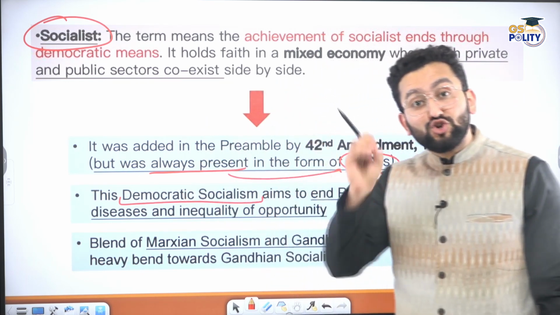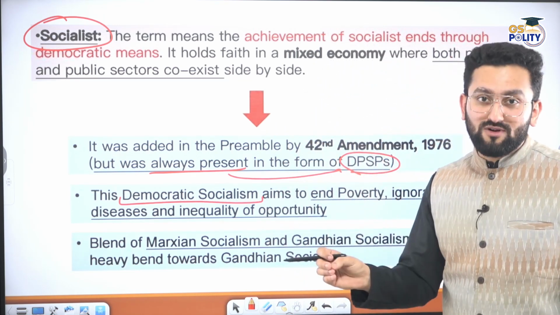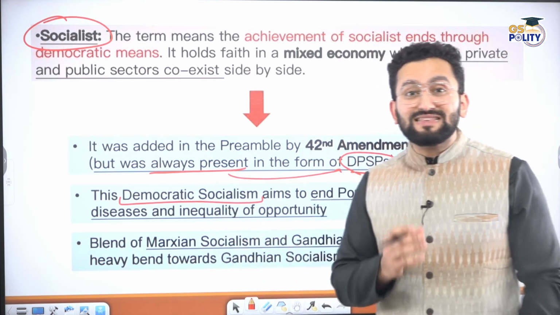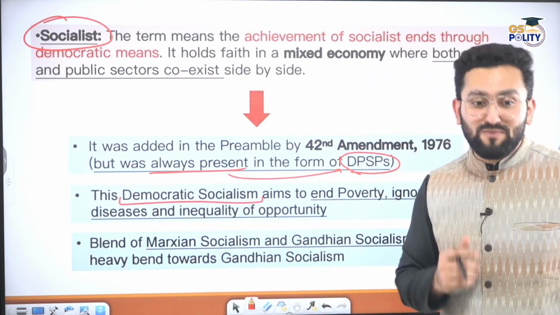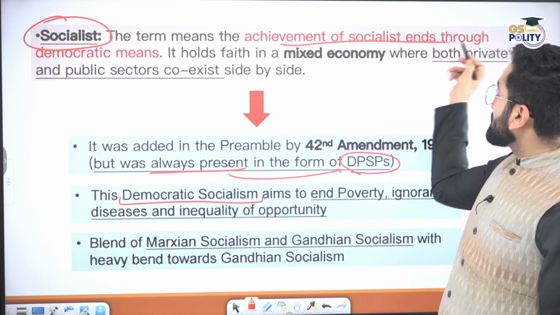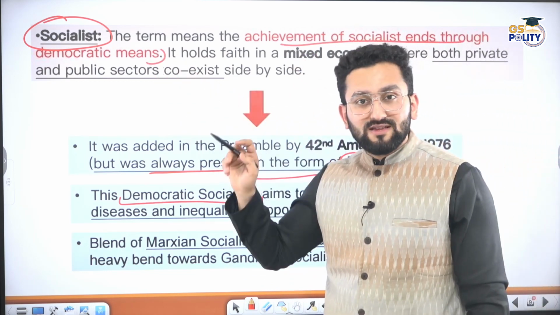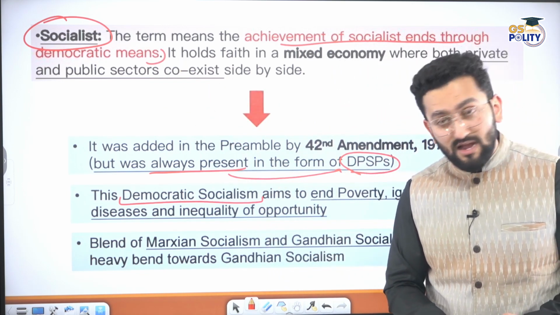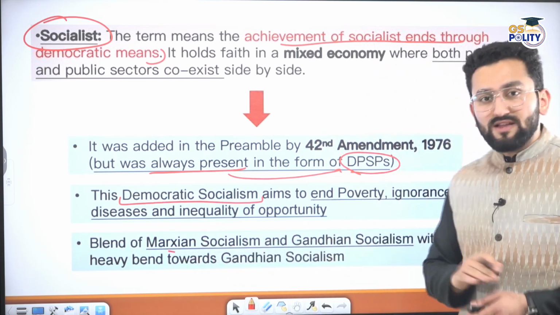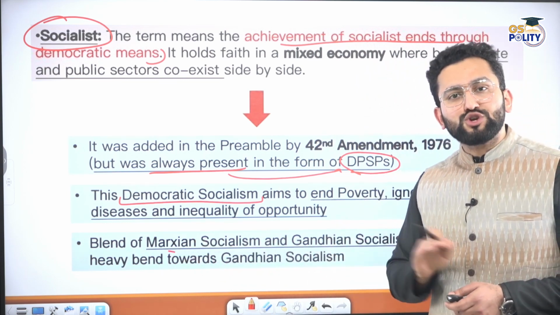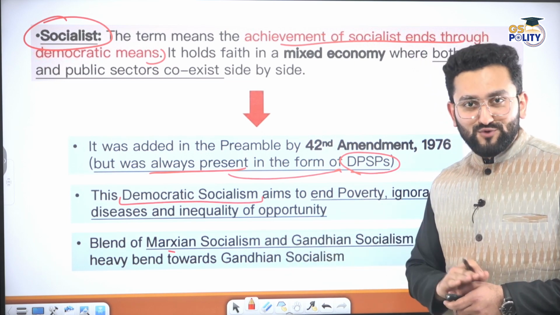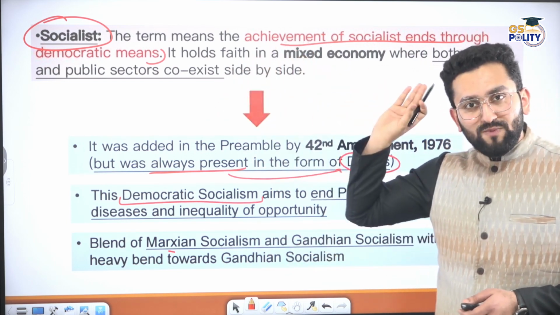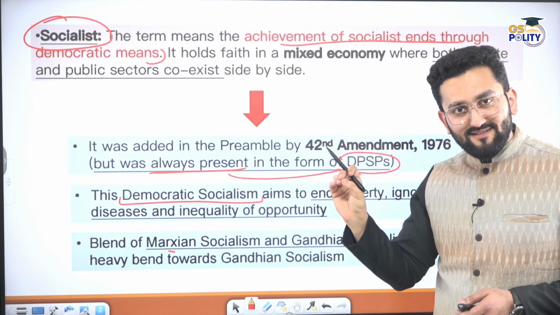It means the government should think of people on the ground. They should ensure that power and resources are not concentrated in the hands of a few people. It means achievement of socialist ends through democratic means, because this word socialist has different connotations. For example, Marxian and Gandhian. Both talked about socialism, but they had different views. We are going to talk about it. I hope it is quite clear why this word socialist was added, right?